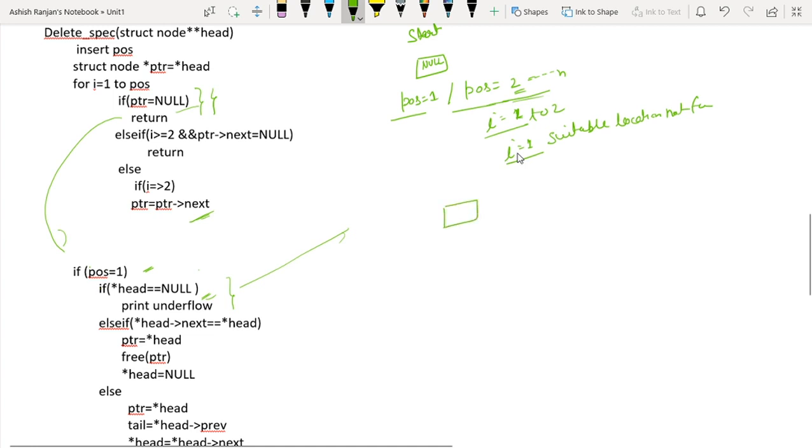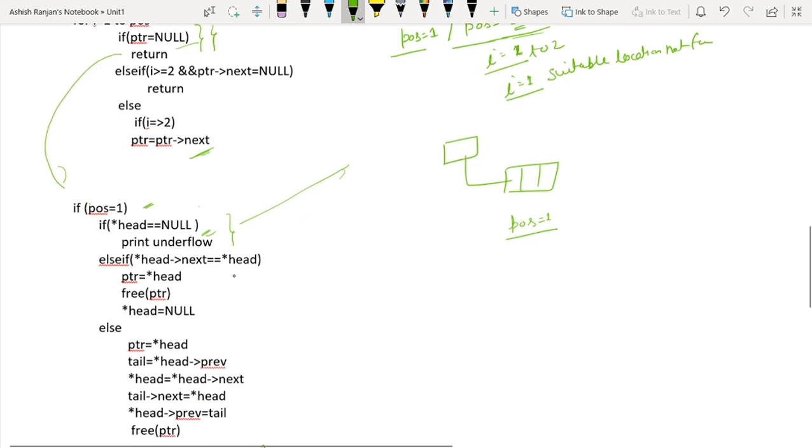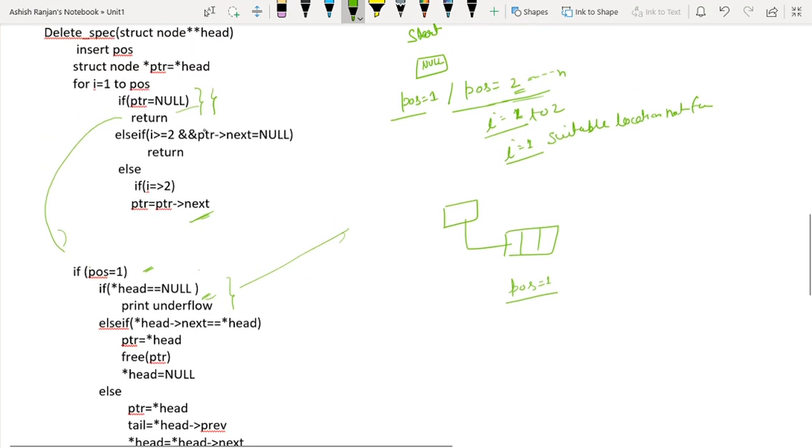Now when we talk about the single node, now I want to delete pos equals to 1. Now when pos equals to 1, the loop will run from 1 to 1, I equals to 1 from 1 to 1. So this condition will not execute, this will not execute, and this will not execute.